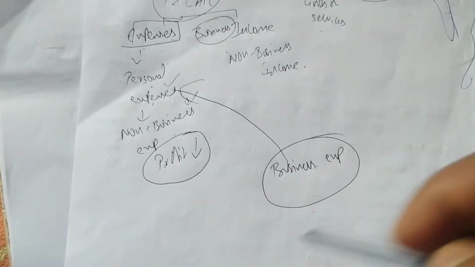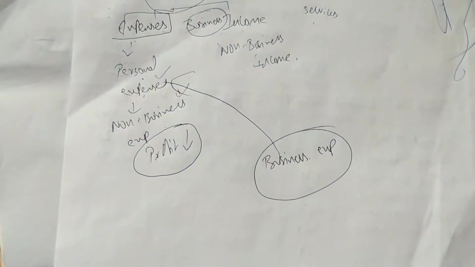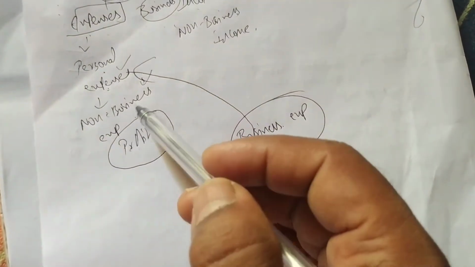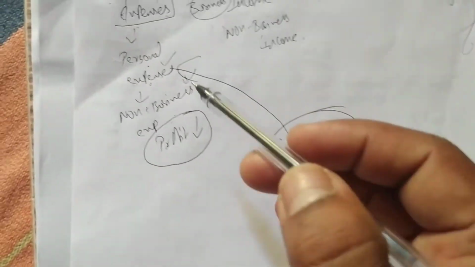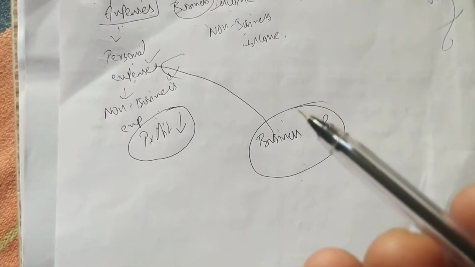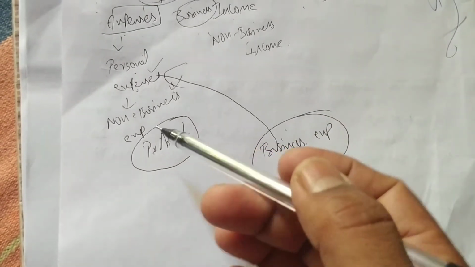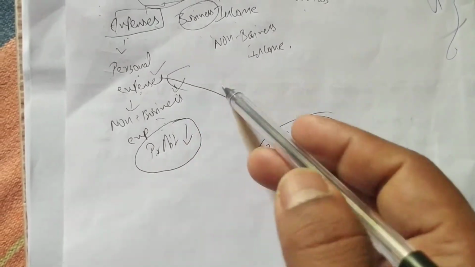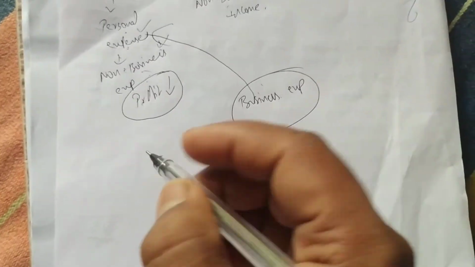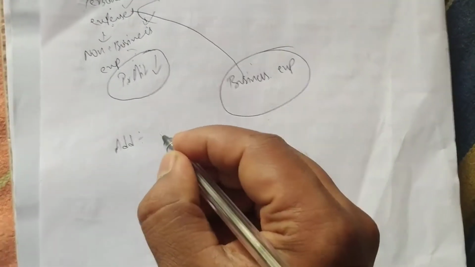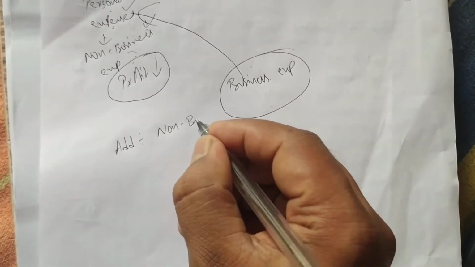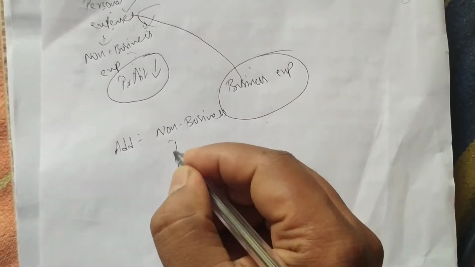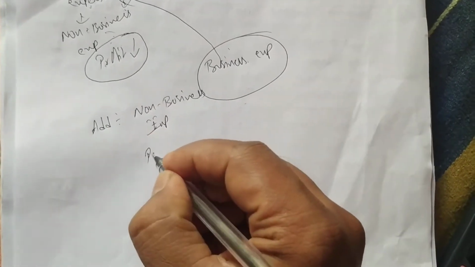So your business income is dependent on this. Personal expenses and non-business expenses: what is deducted? First, personal expenses are deducted. Non-business expenses are deducted. He has already deducted them, so what do you have to do? You have to add. What you have to add: non-business expenses and personal expenses.